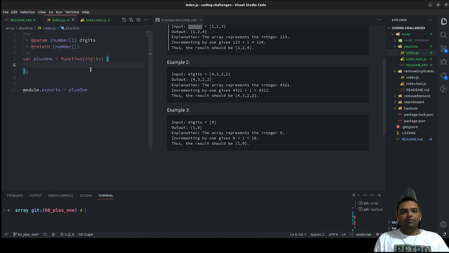Coming to the solution, we would be returning something, which we can define on the go.